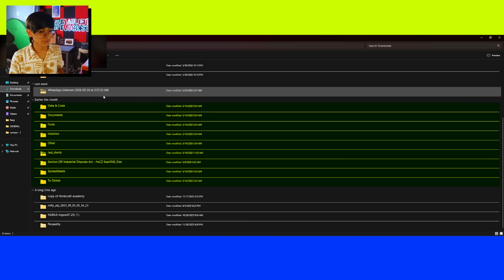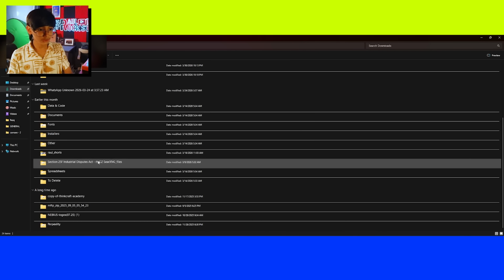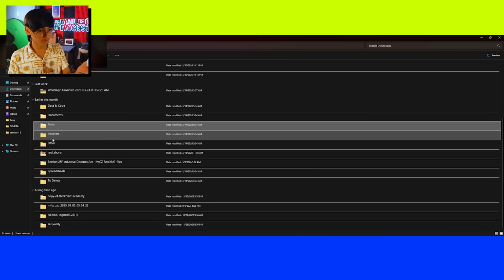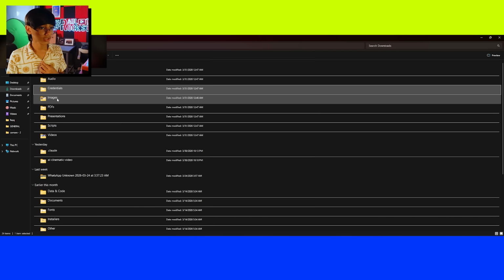Okay, I think it's done. It automatically did it. It's organized. I think it's going to just reply to me right now. But as you saw, it just organized into documents, fonts, installers, others, shorts, spreadsheets, to delete. Oh, to delete is basically stuff I should delete, possibly duplicates, blah, blah, blah.